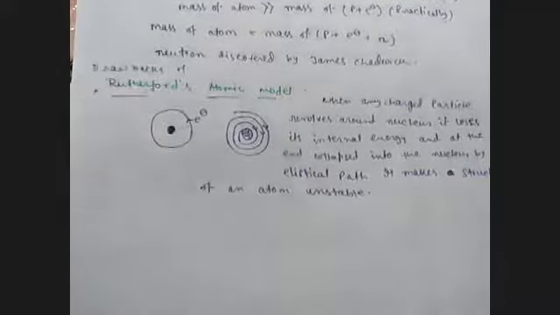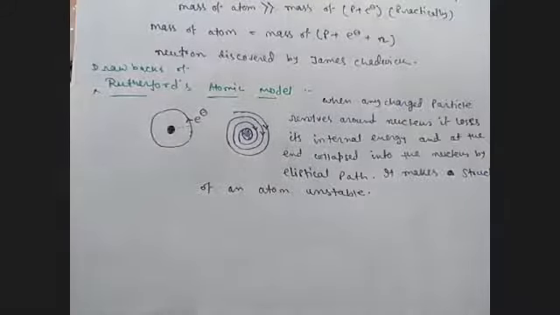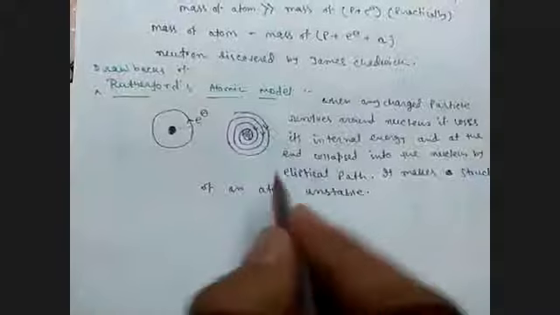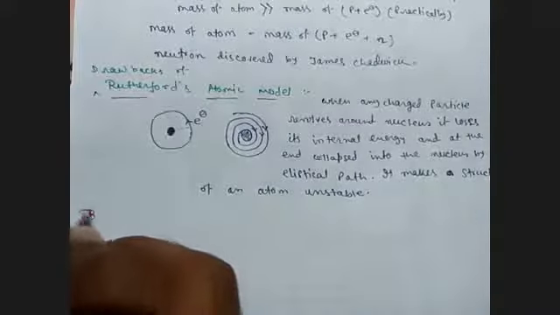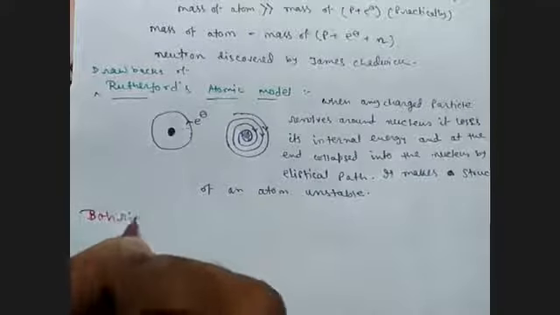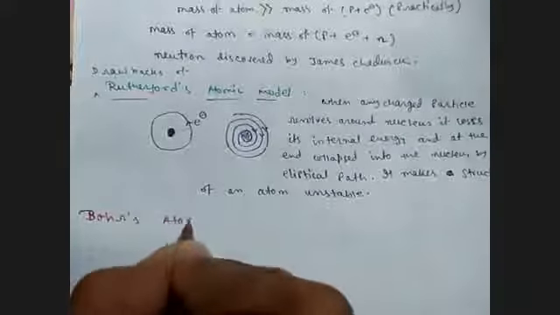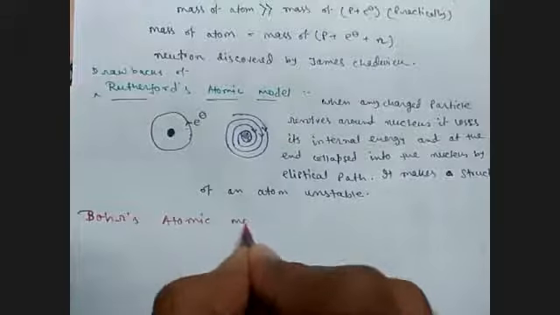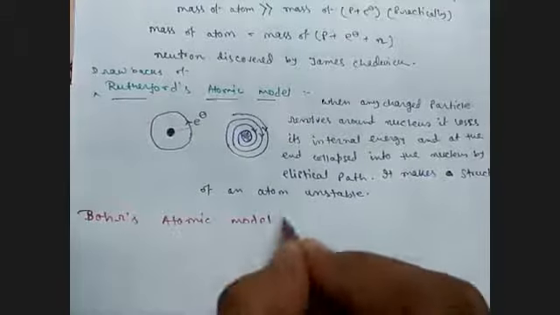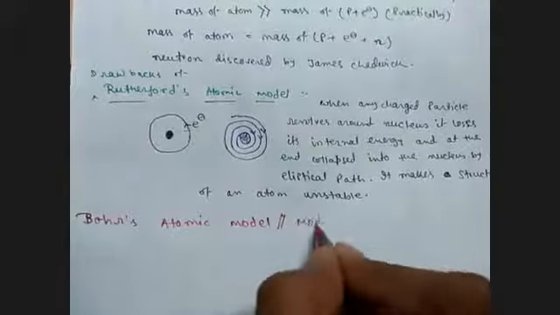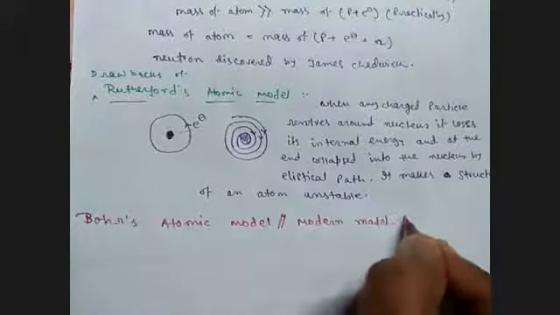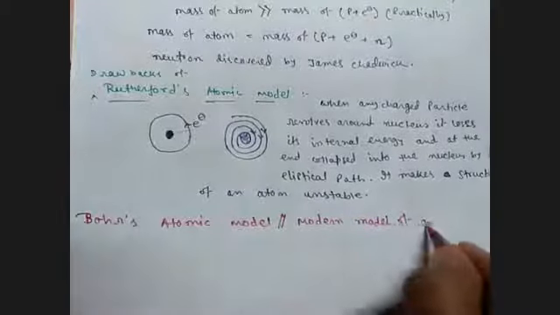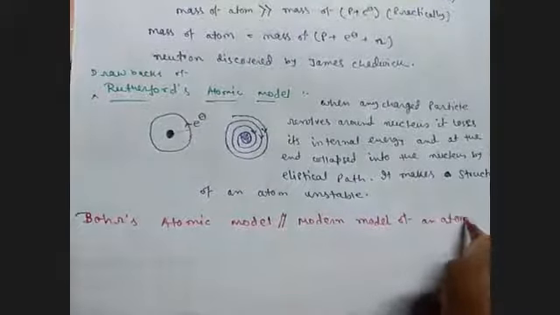Now the next point is the modification of Rutherford's drawback, or Bohr's atomic model, or the modern model of an atom.